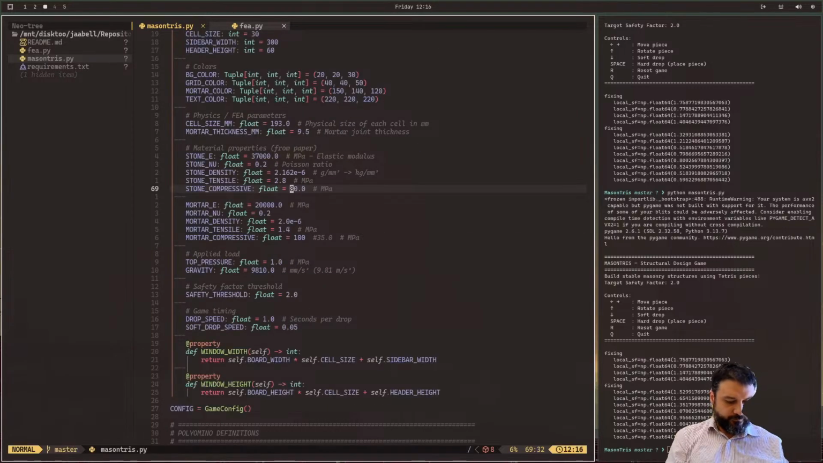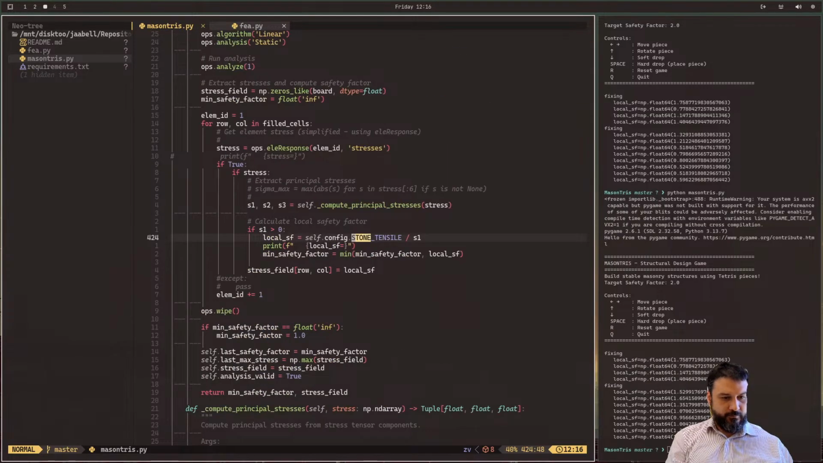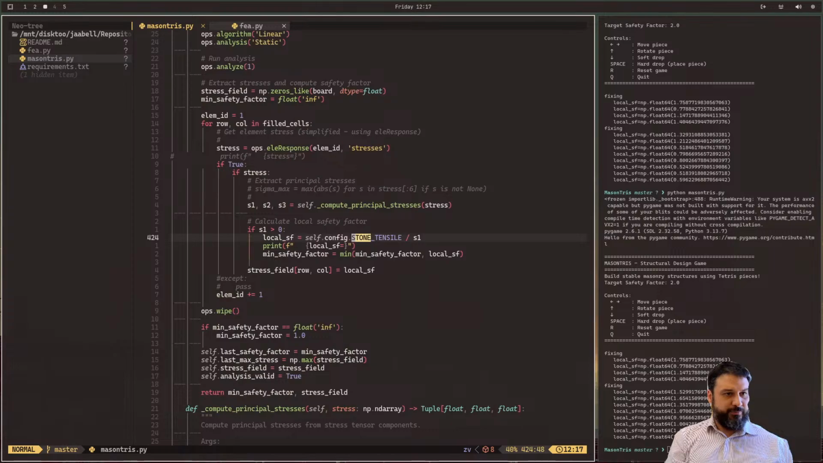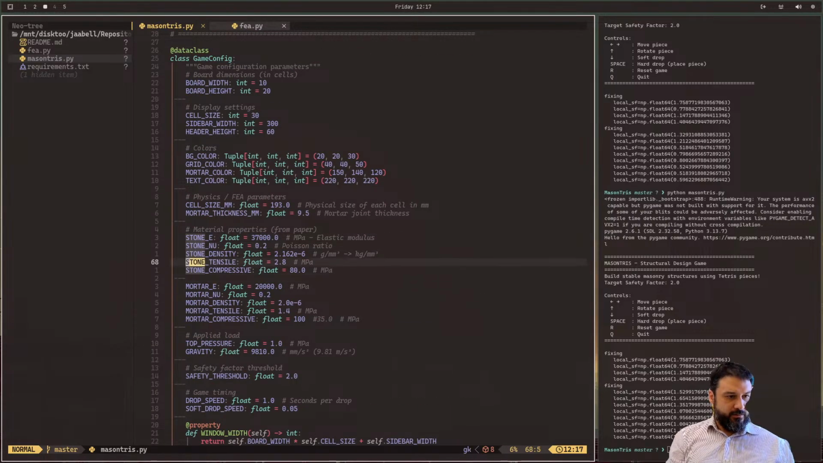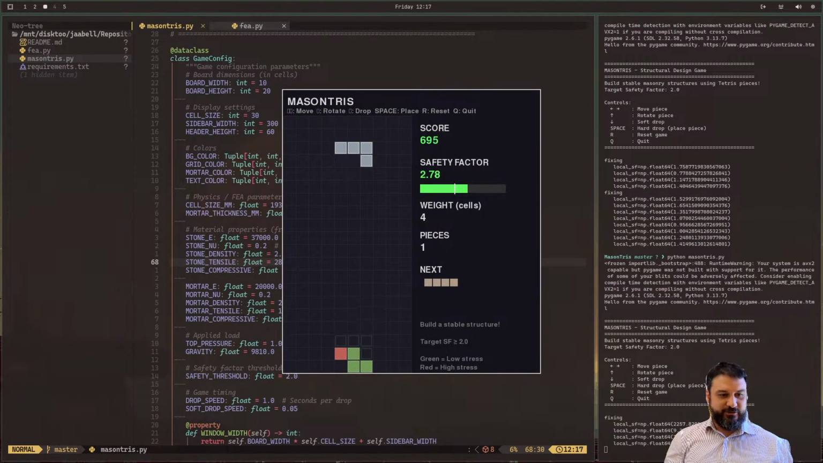Stone. Where am I using stone? Compressive. Stone tensile. No, I am using the stone tensile. Okay, let's go up and take a look at that. No, I switched the wrong one. So this one, the tensile should be at least 3 times larger. Let's make it 10 times larger. Let's go for a whopping 28 megapascals. I should be able to survive a little bit more in this game. Like this. Safety factor is 2.